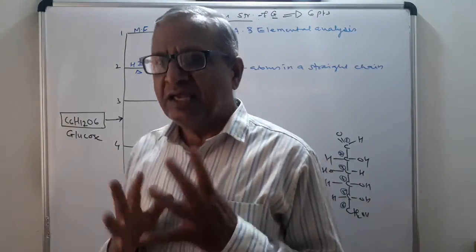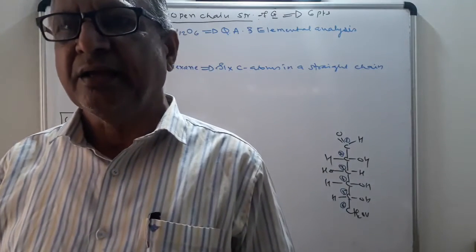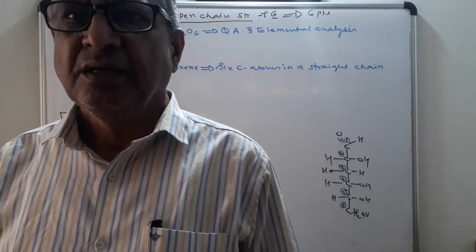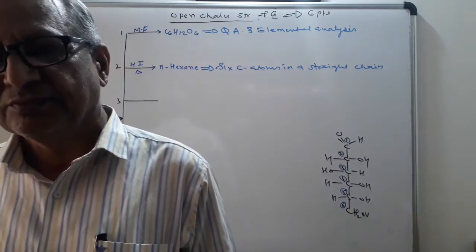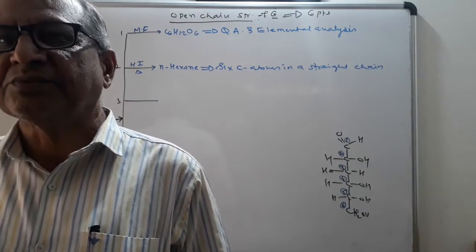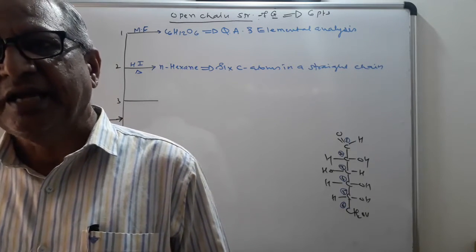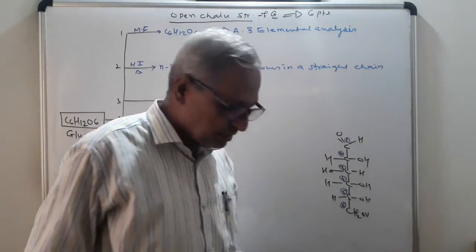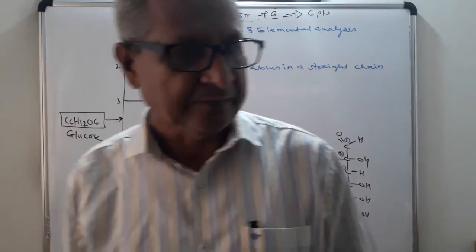When glucose is heated with HI, it results in hexane, indicates dash dash. The answer is, as in n-hexane 6 carbon atoms are in a straight chain, this reaction indicates glucose contains 6 carbon atoms in a straight chain. This is the first type of question.